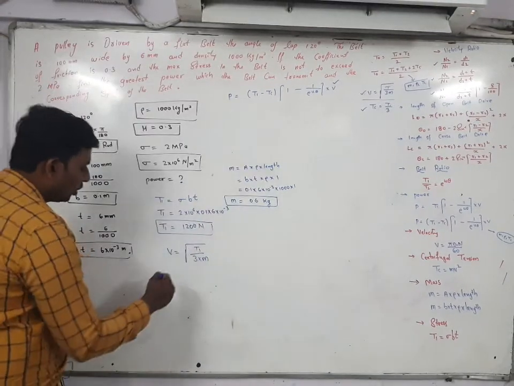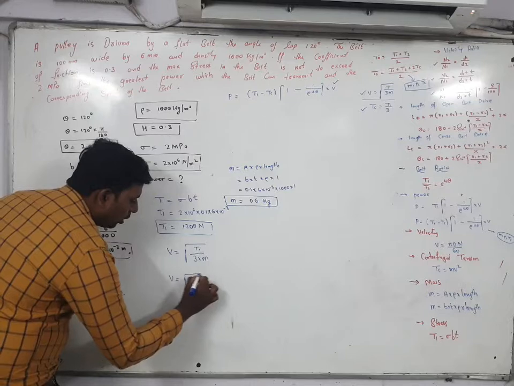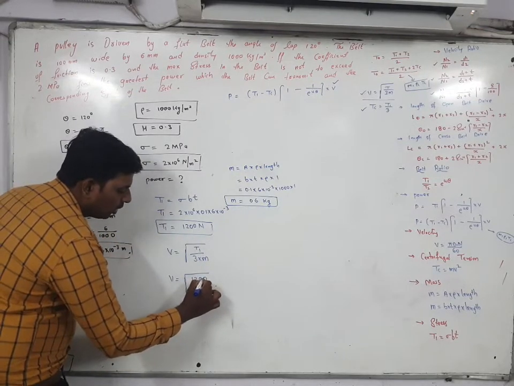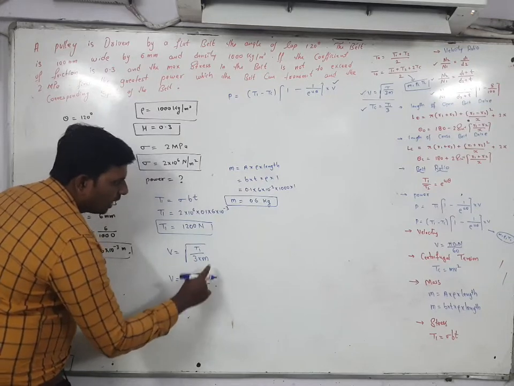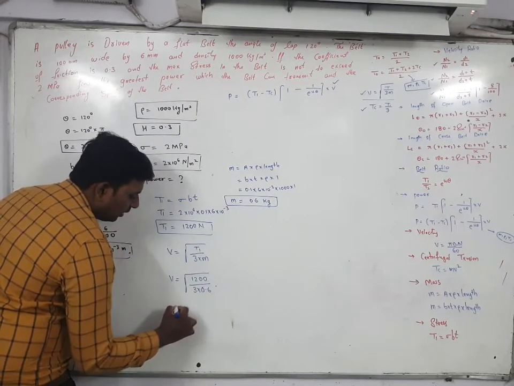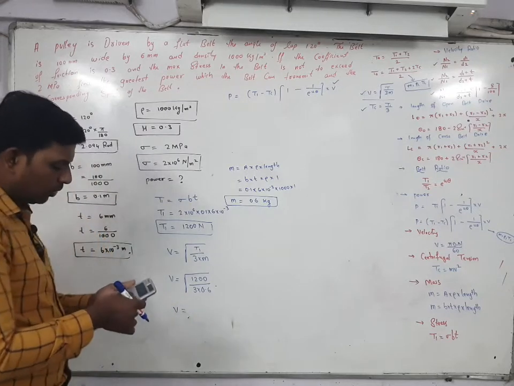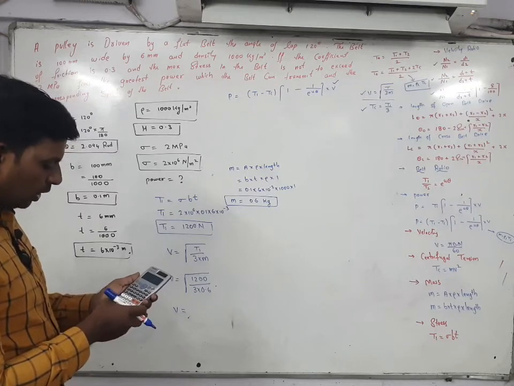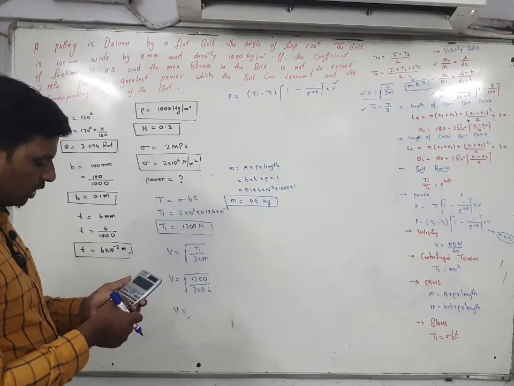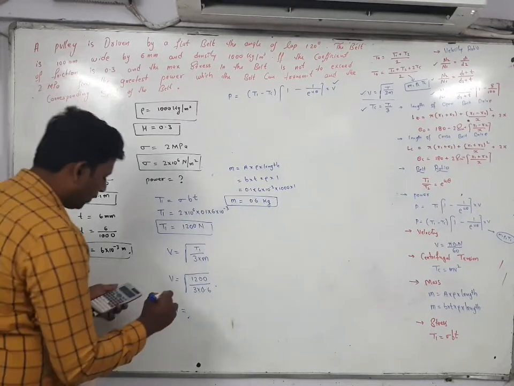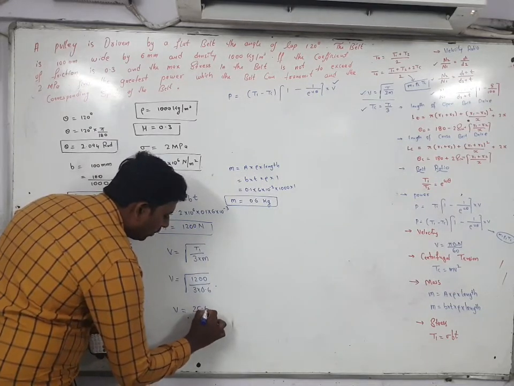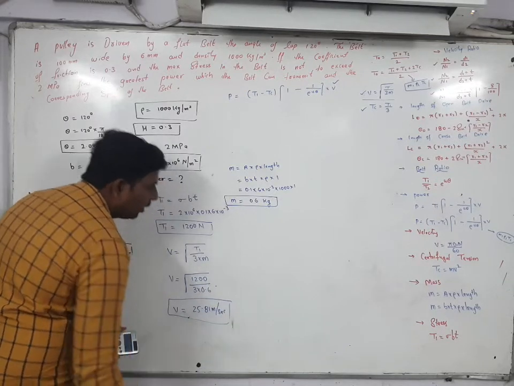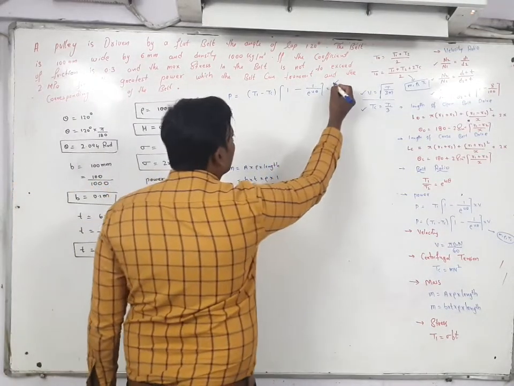Mass is equal to 0.6. This mass if you substitute here, velocity is equal to under root of T1 value. T1 value 1200. So 1200 write down, then 3 into mass value, 0.6. So V is equal to, with the help of calci you can find out, 1200 divided by 3 into 0.6. So here you are getting something like 25.81. Velocity is 25.81 meter per second. So here you got the first term, velocity.